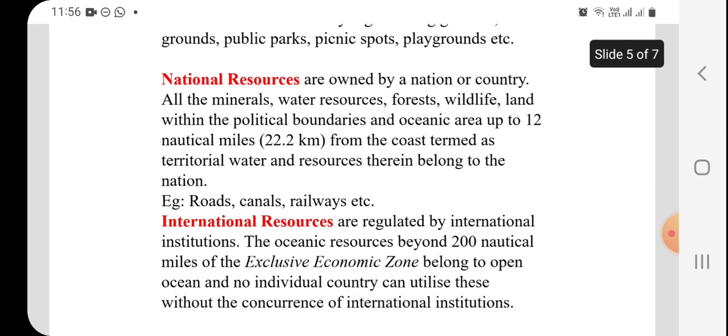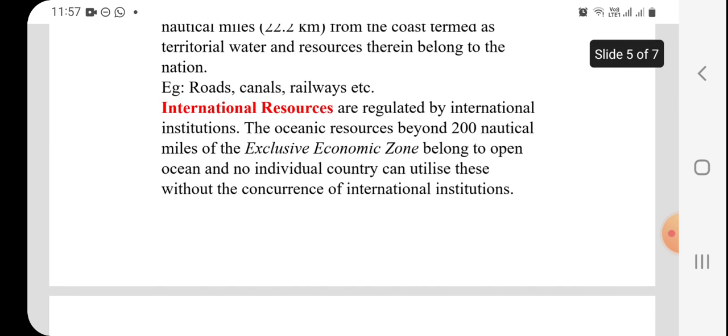Then coming to national resource. National resource means all the minerals, water resources, forest, wildlife, land within the political boundaries and the oceanic area up to 12 nautical miles come under national resource. Examples are road, canal, railway. Then international resources are regulated by international institutions. The oceanic resources beyond 200 nautical miles, that is called exclusive economic zone, belong to the open ocean, and no individual country can utilize this without the concurrence of international institutions.